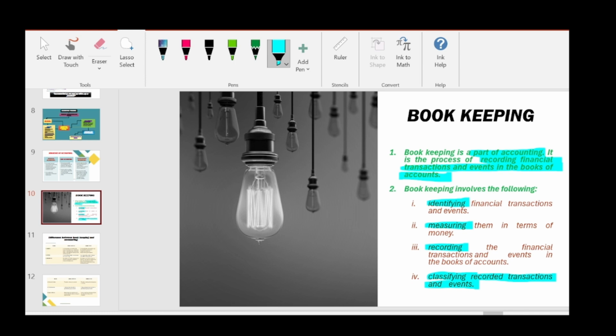Bookkeeping is recording of financial transactions and events in the books of accounts. Books of accounts are nothing but our journal, ledger, and subsidiary books. All those are our books of accounts.